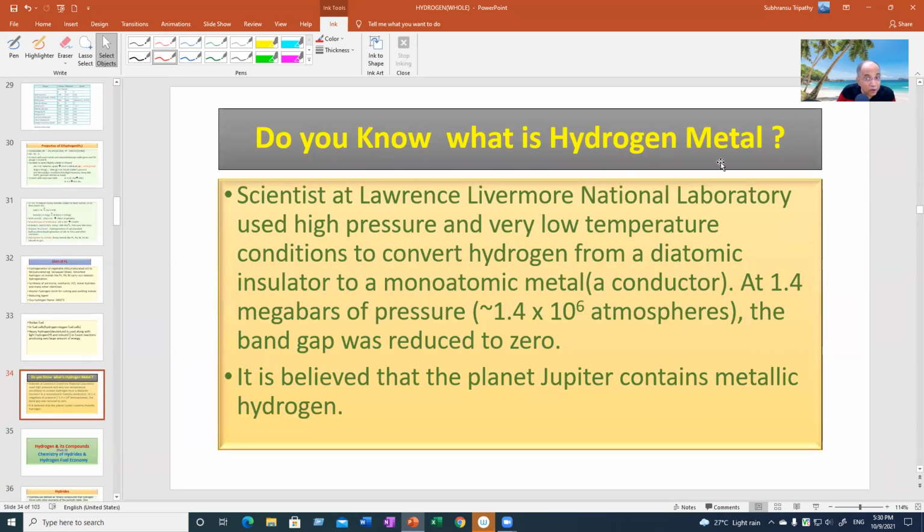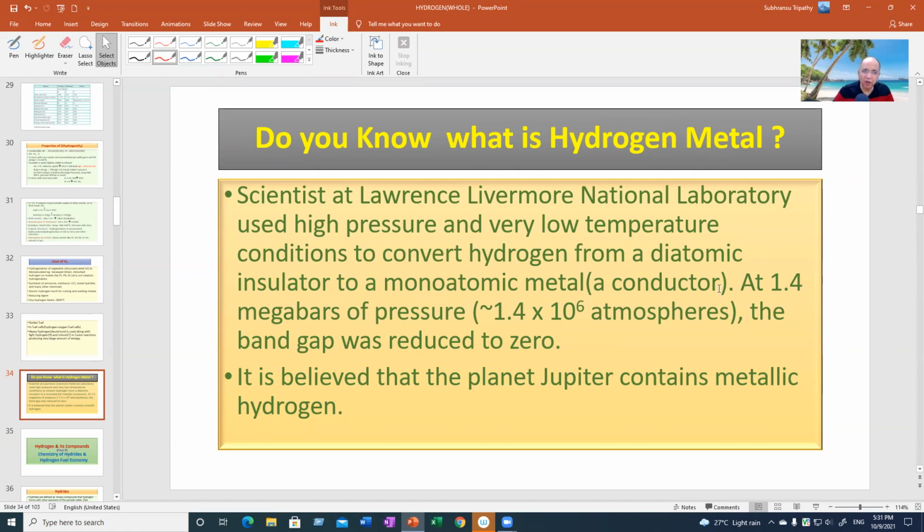Do you know what is hydrogen metal? Hydrogen as a metal, yes. Scientists at Lawrence Livermore National Laboratory in the US used very high pressure and very low temperature conditions to convert hydrogen gas from a diatomic insulator to a monoatomic metal, which is a conductor, at 1.4 megabar pressure. Can you imagine approximately 1.4 times 10 to the 6 atmosphere pressure? It becomes a metal, it becomes atomic, and they are pressed together to form a crystal, a metallic crystal.